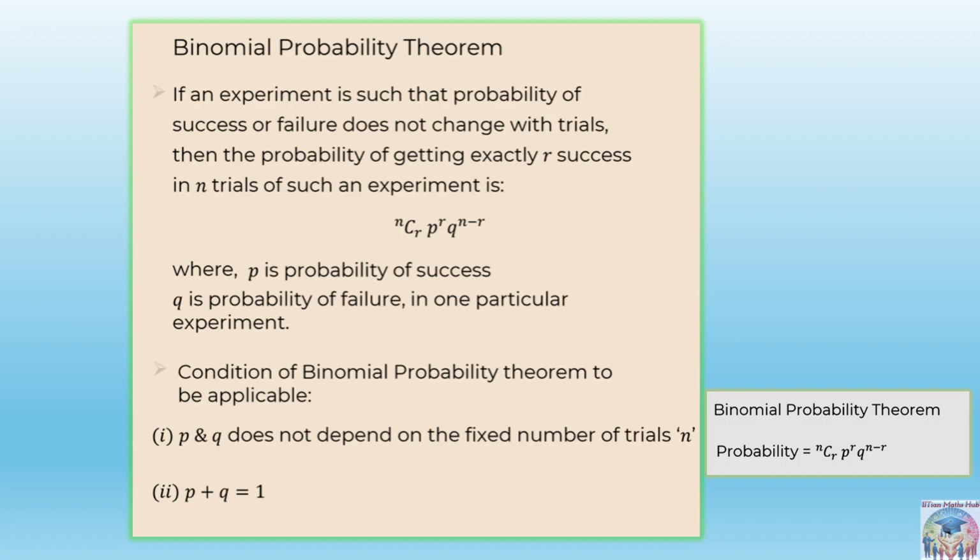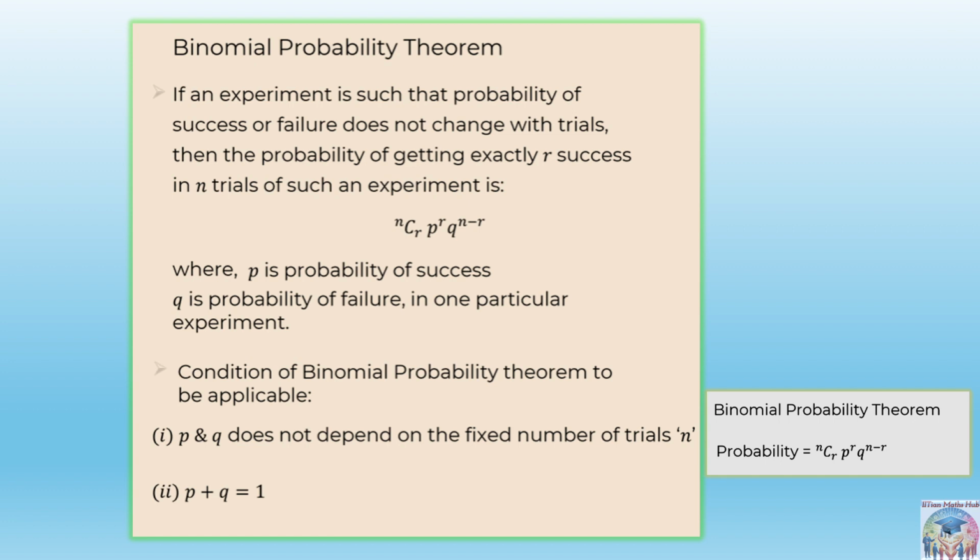So the binomial probability theorem is used in cases in which success and failure do not change with trials. Then we find the probability of getting R successes. Suppose you are tossing the coin 15 times and you want to find the probability that 15 heads will come. Total n trials are there, meaning 15 trials in total, and R is the number of successes, whatever your desired event is.